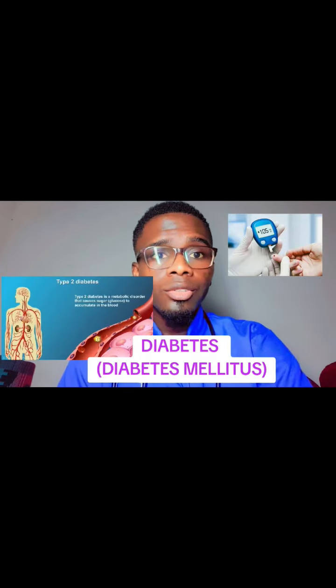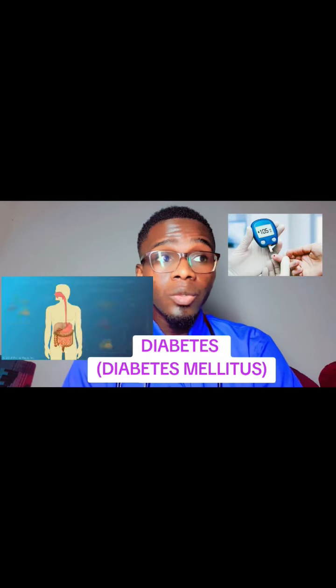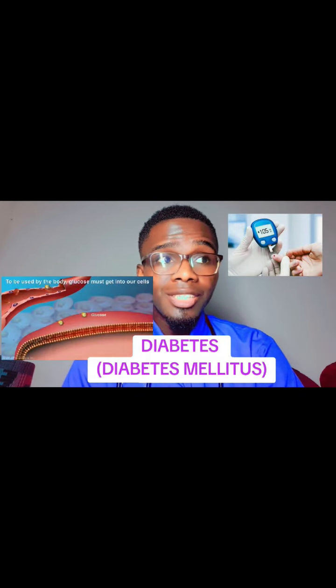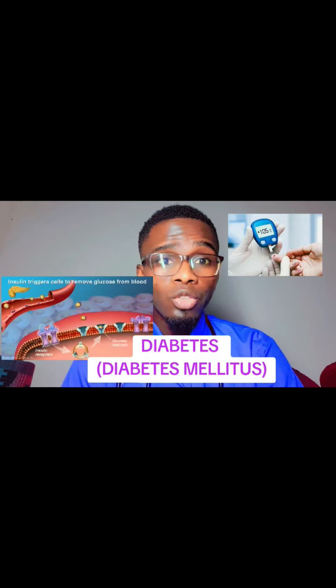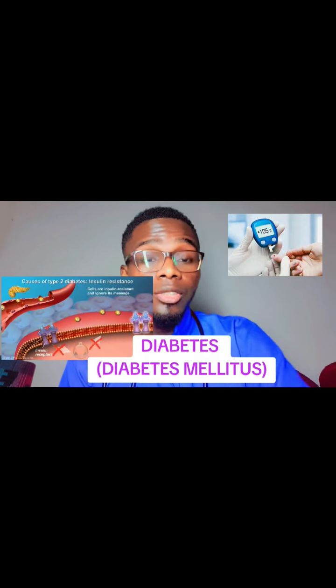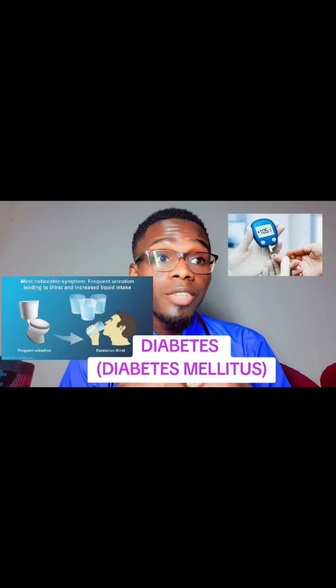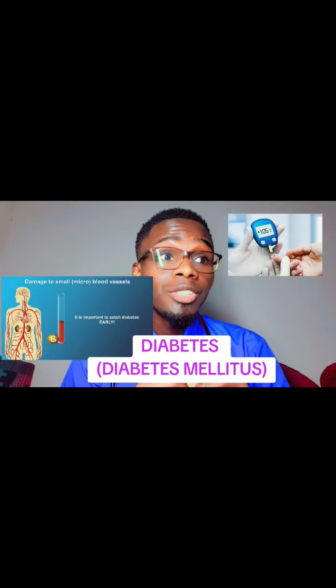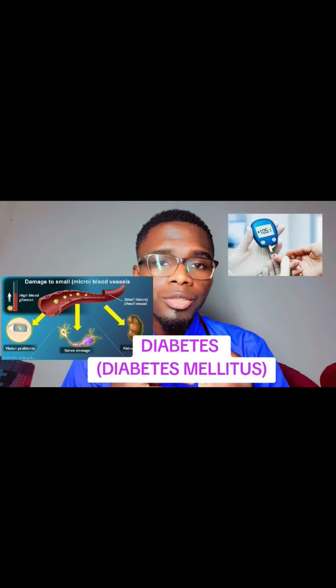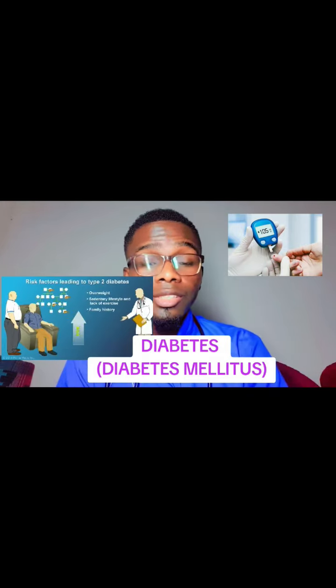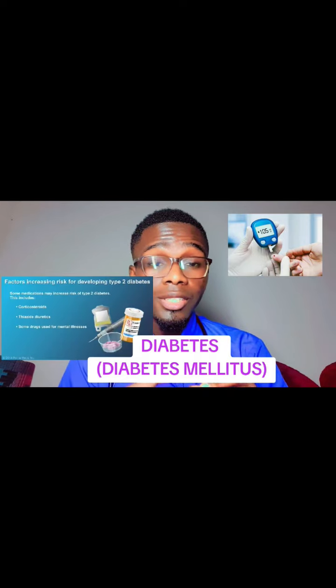Now let's talk about type 2 diabetes. So type 2 diabetes is a metabolic disorder that results from the body's inability to make enough insulin or to properly use the insulin. So type 2 diabetes is the most common type of diabetes, whereby the pancreas produces enough insulin but the body cannot use it effectively. So this is referred to as insulin resistance.